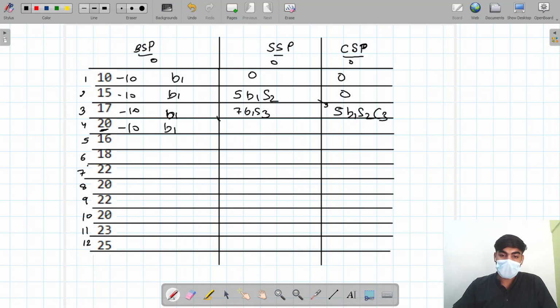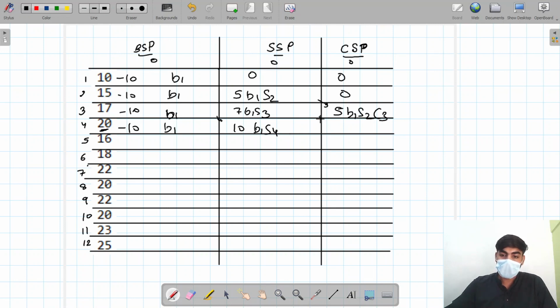Now come to that point. If we sell today, today price is 20. We take a loan of 10 rupees. So 20 minus 10, 10. 10 is better, or if we take the older as it is, 7. So which one is better? 10. So we take 10 as it is. Buy at first, sell at 4.